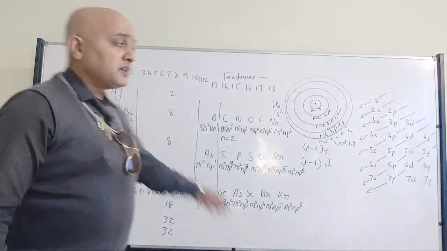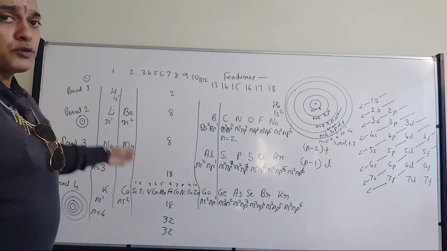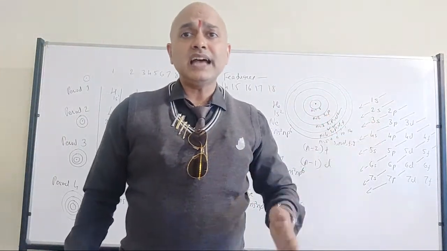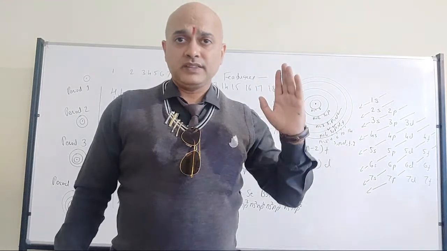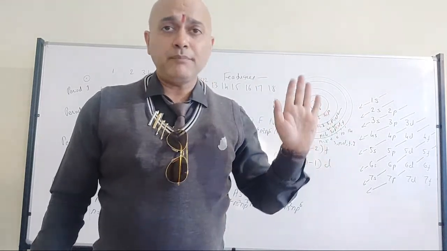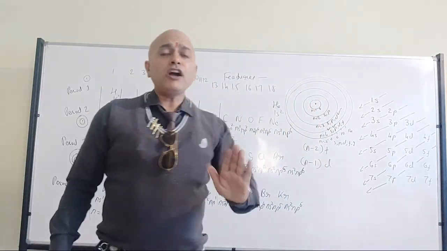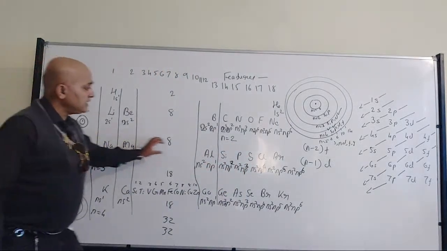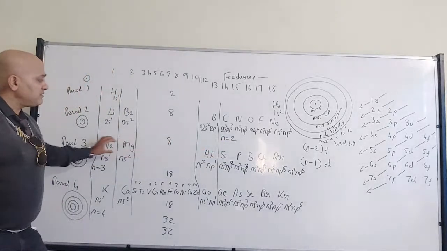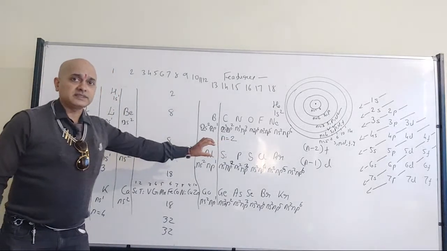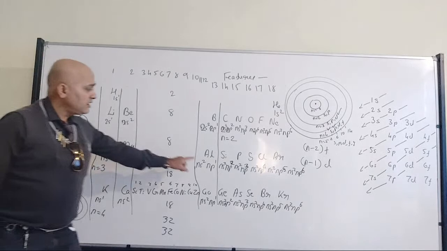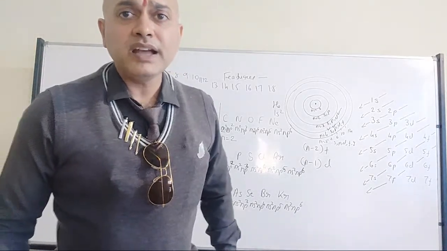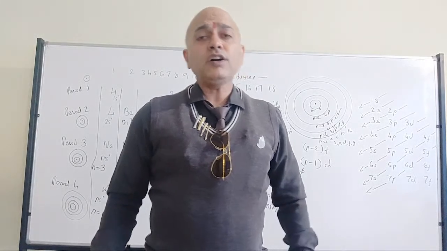So due to that reason, here also elements which belong to the same group will be considered as one family. Not the period. I am making it very clear. I am not talking about the period. Elements present in a period, definitely they will not have the similar properties because they have different outermost electronic configuration. They don't have the similar outermost electronic configuration.